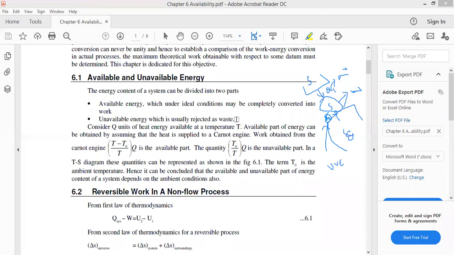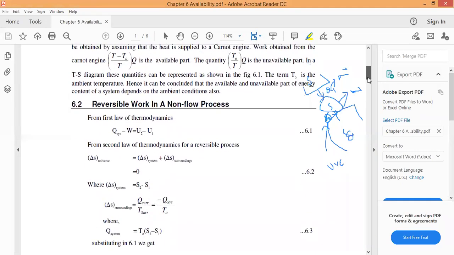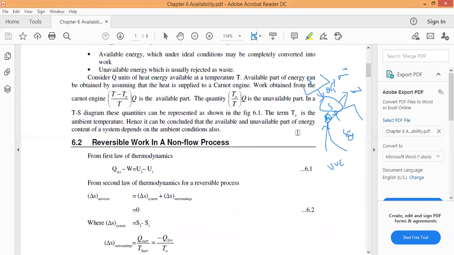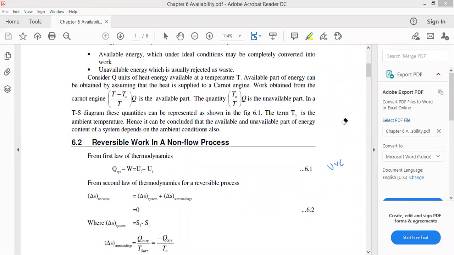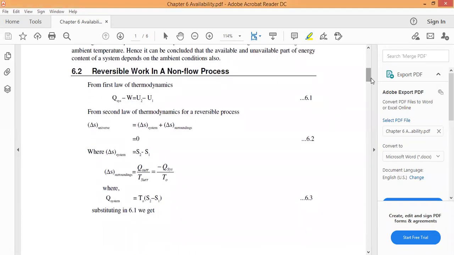Okay, so next we go to the reversible work, the reversible work in a non-flow process. A non-flow process is nothing but a closed system, where there is no flow of mass.